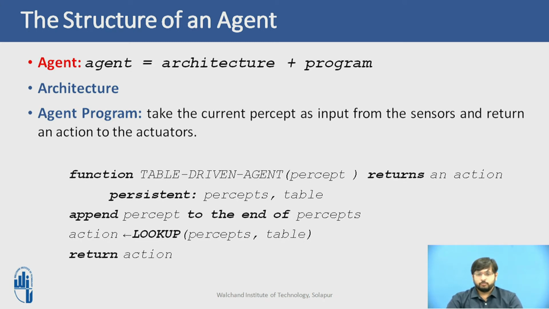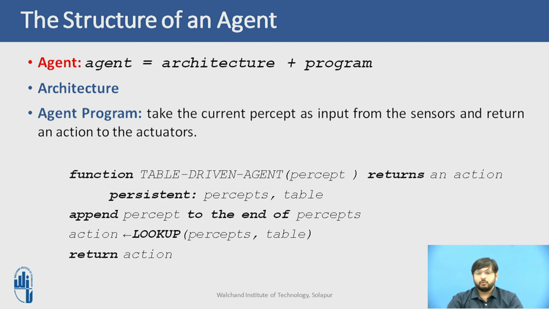Once you have understood what an agent is, try to understand what an agent program is. The agent program takes the current percept as input from the sensors and returns an action to the actuators. Go through the short pseudocode that I have displayed in the PPT. This is an agent program.